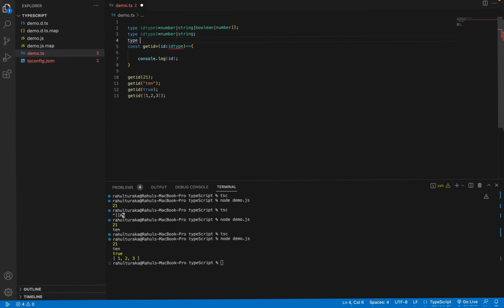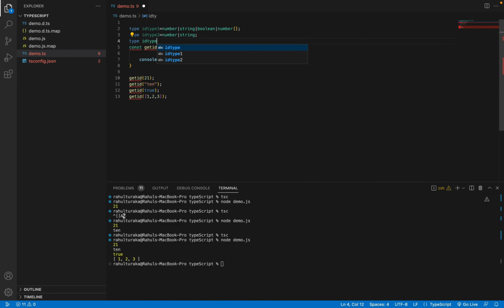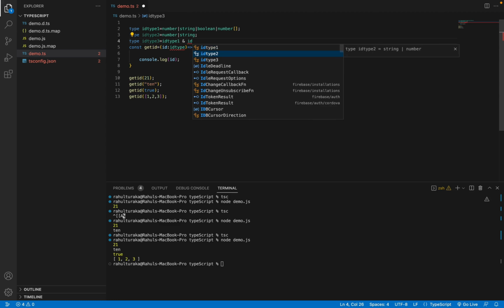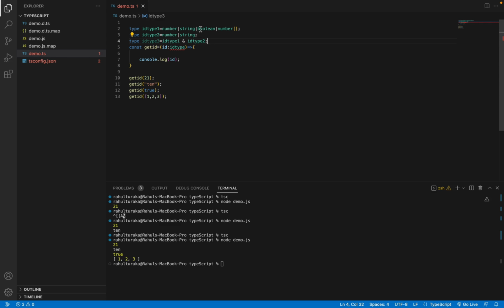I'll tell you. Let me take one more type, IDType3. Let's say I use IDType1, and the symbol for intersection is the ampersand, and IDType2. So here we are intersecting type 1 and type 2, and giving the type 3 to the ID value.